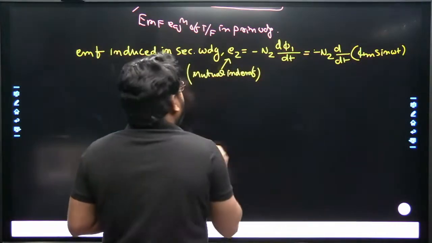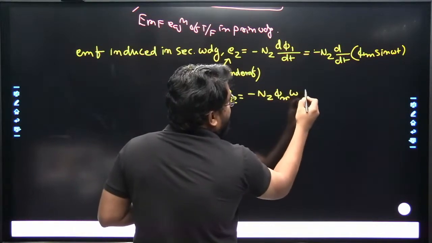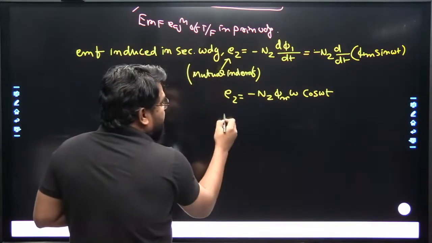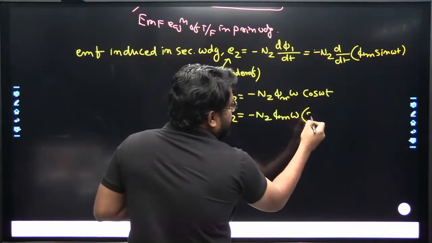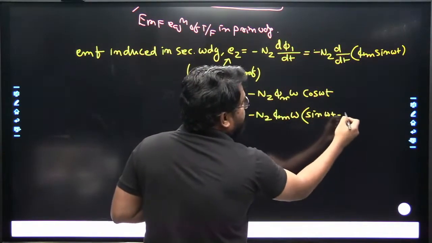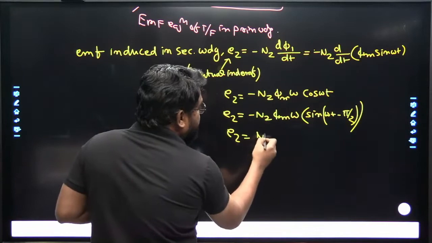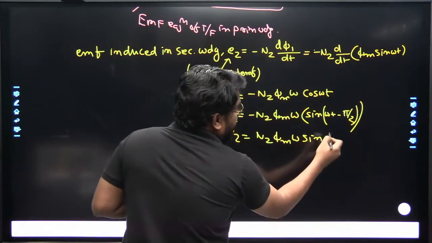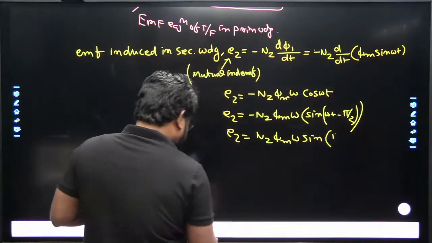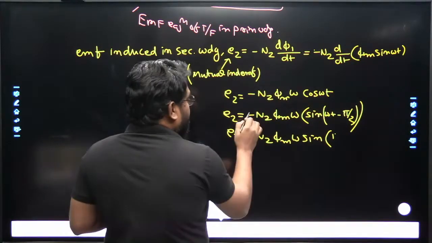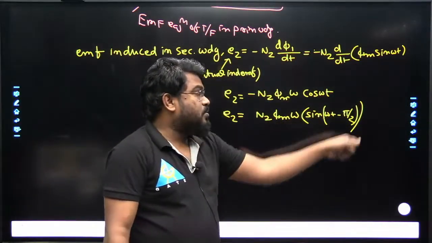So E2 is equal to minus N2 phi maximum omega cos omega t, which is minus N2 phi maximum omega sin omega t minus pi by 2.